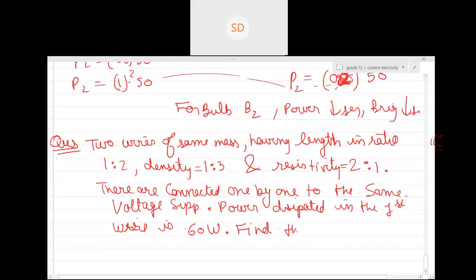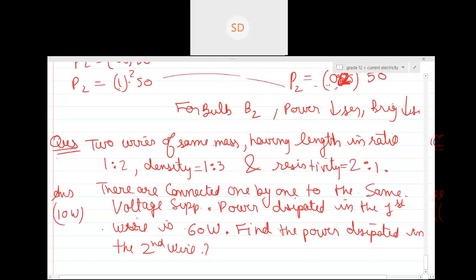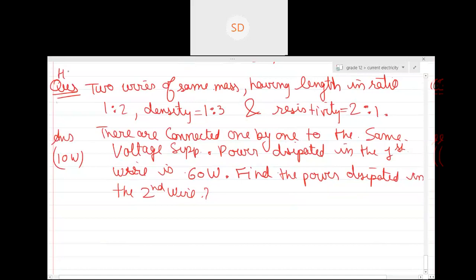Find the power dissipated in the second one. This is a homework question, and the answer to this is 10 watts. Okay. Please write this.